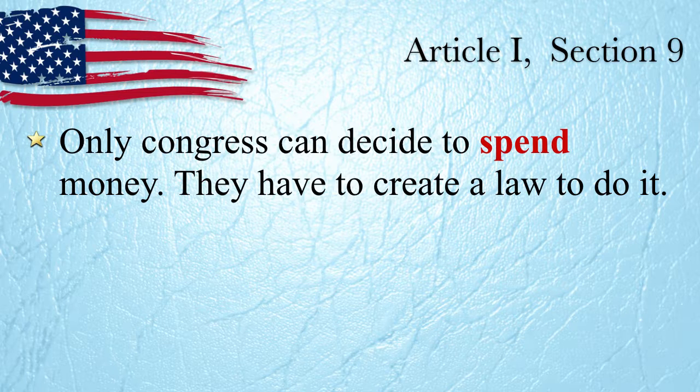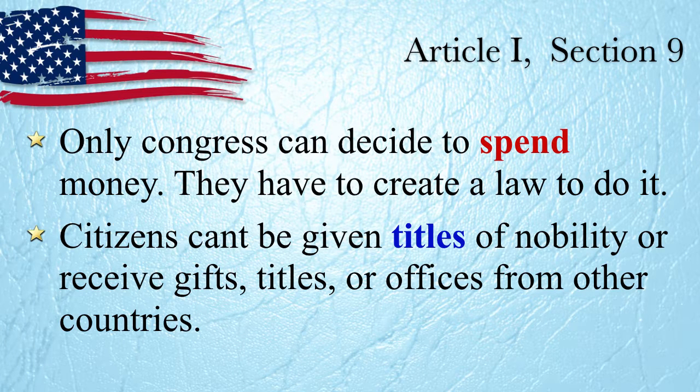All right. So only Congress can decide to spend money. They have to create a law to do it. It's called the power of the purse. They hold the purse. They have the wallet. Only they can spend the money. The president might decide, hey, I want to spend money on this, but he can't do that. He can't spend the money without congressional approval. The president does control the treasury, so he has the money. He just can't spend any of it until Congress says he can, or she, if we elect a female.